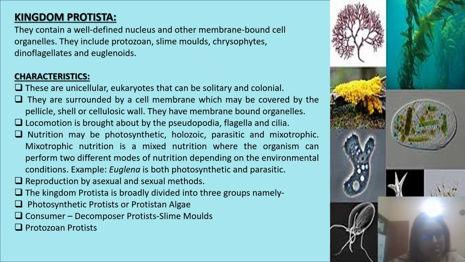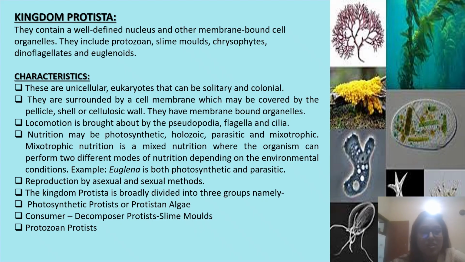What is Protista, or what is the kingdom Protista? Kingdom Protista contains a well-defined nucleus and other membrane-bound cell organelles. They include protozoa, slime molds, chrysophytes, dinoflagellates, and euglenoids. Characteristics of the Protista.